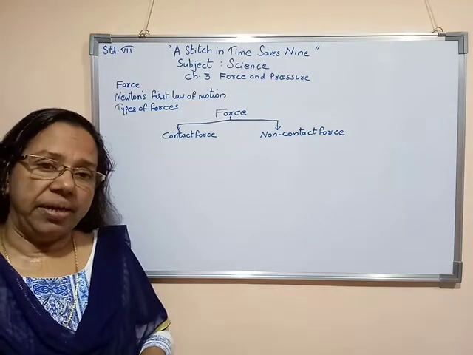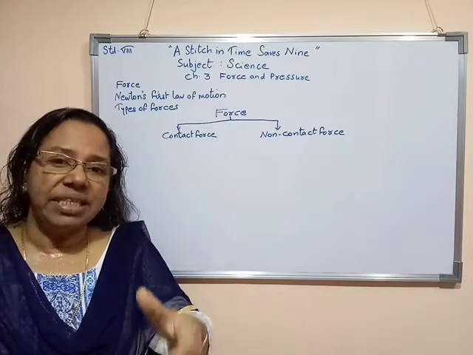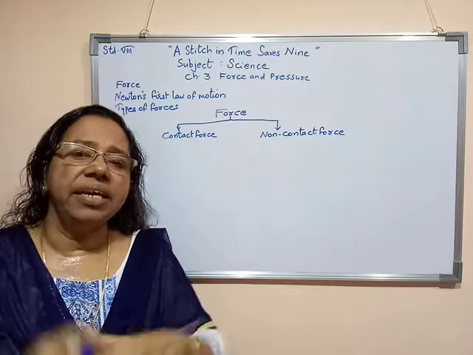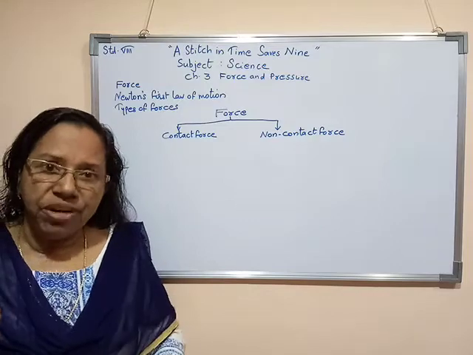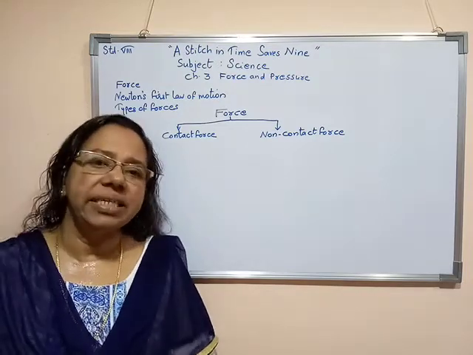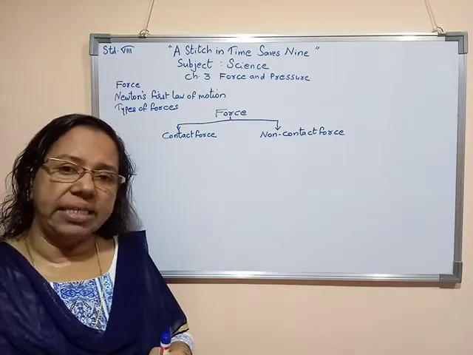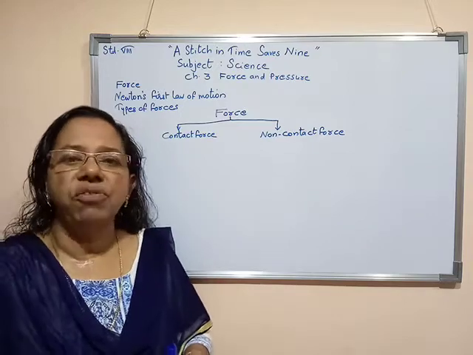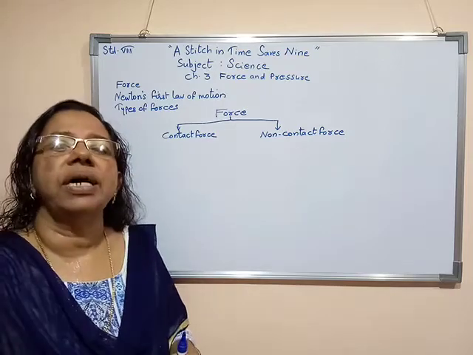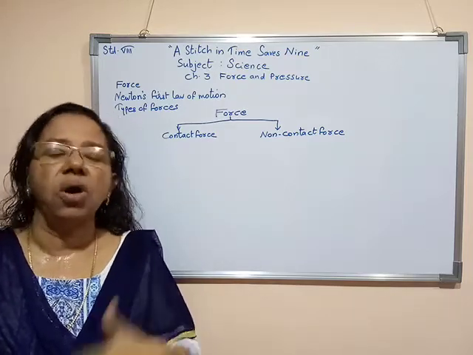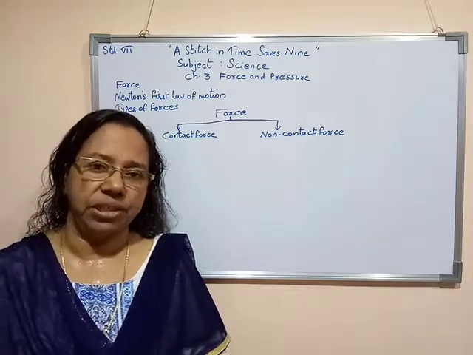Even then, we can say that if we are holding a dog, meaning we have tied a rope around its neck and we are pulling the rope to catch the dog, we are not directly touching the dog, but with the help of the rope we are pulling the dog towards us. So this is touching the object, or dog or goat, via another object. That is also an example of contact force.